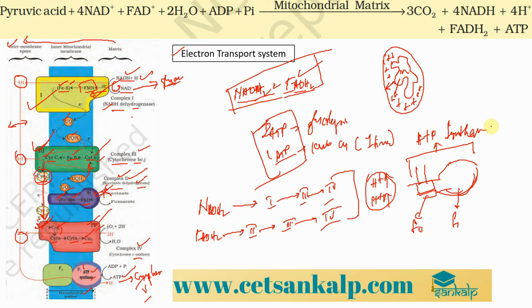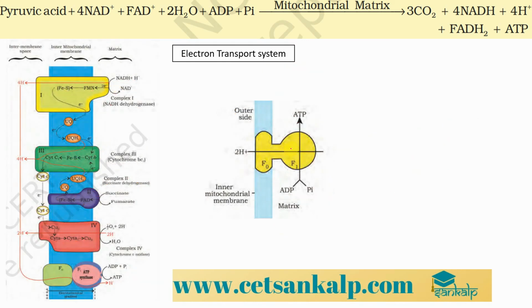We can look at the diagram that has been mentioned. Here we have this structure called the F0, while this structure is called the F1 particle, right? For the synthesis of one ATP molecule, around 2 protons are required to pass through this ATP synthase structure. So around 2 protons passing through the ATP synthase give us one ATP molecule, right?